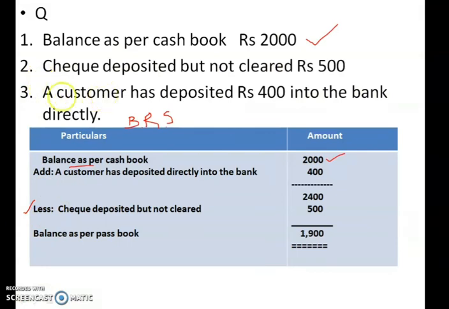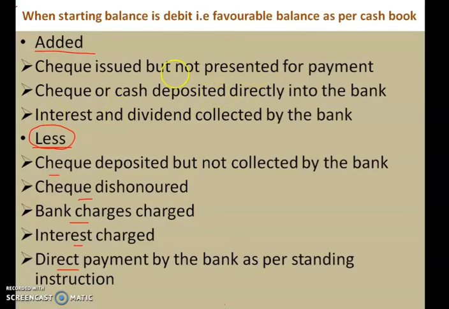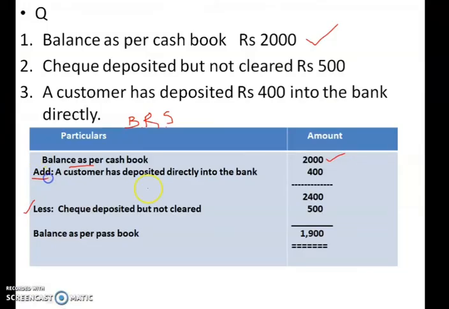Now what to add: a customer had deposited rupees 400 into the bank directly. So there was one customer who directly went to our bank account and deposited the cheque. So see, in the add list this item is there: cheque or cash deposited directly into the bank. That item is to be added. I put the amount 2000 plus 400, I will get 2400. Then the item to be subtracted, 500, I have subtracted it. So I got 1900, and that is my balance as per passbook.